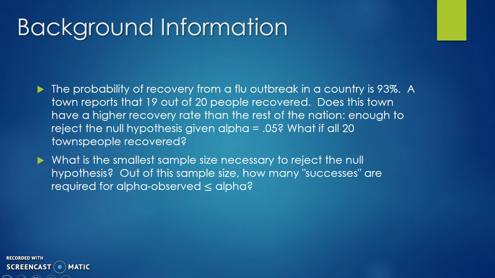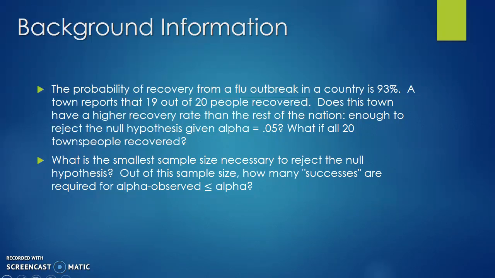The background information of this problem is the probability of recovery from a flu outbreak in a country is 93%. A town reports that 19 out of 20 people recovered. Does this town have a higher recovery rate than the rest of the nation? Enough to reject the null hypothesis given alpha equals 0.05? What if all 20 townspeople recovered? What is the smallest sample size necessary to reject the null hypothesis? Out of this sample size, how many successes are required for alpha observed to be less than or equal to alpha?